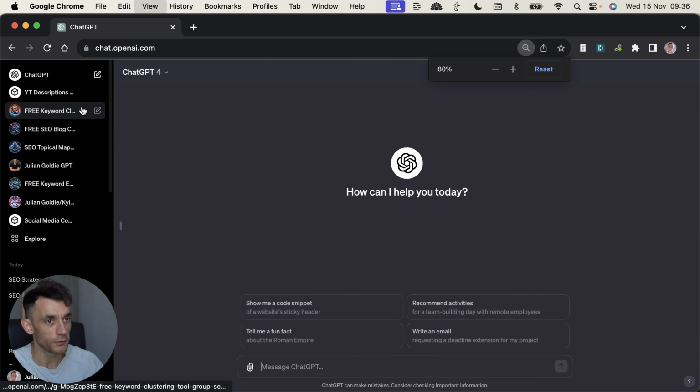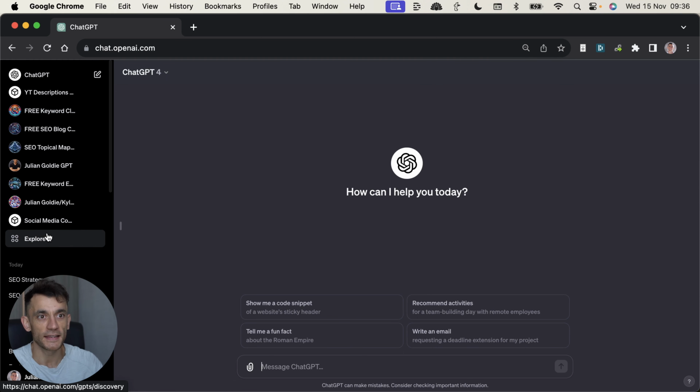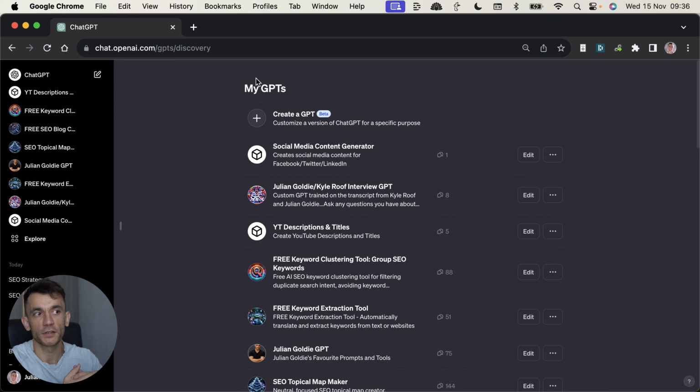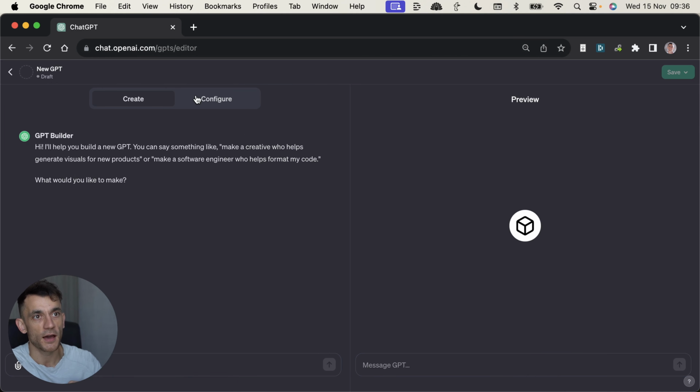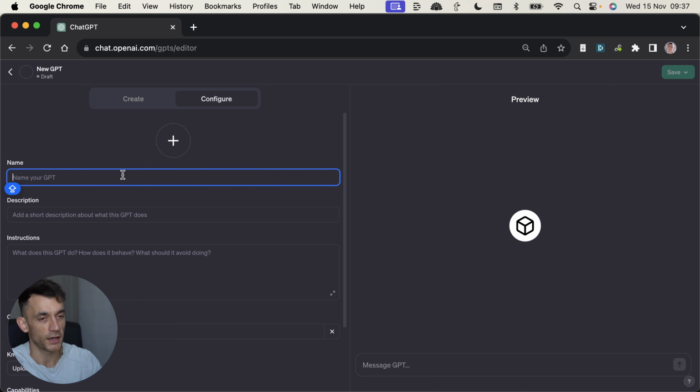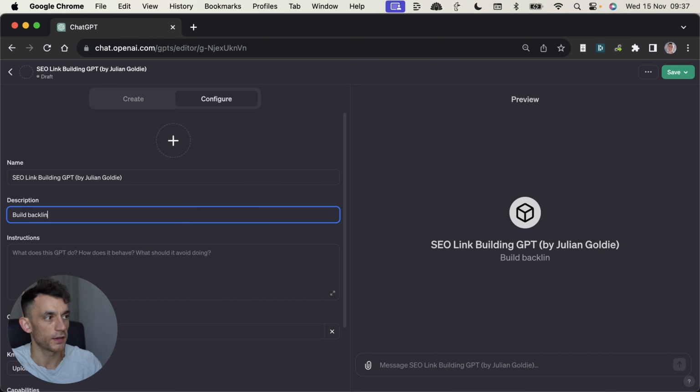And today, what we're going to do is build out a link building AI SEO tool so that you can automate a lot of your link building processes. And basically, the way that we're going to do this is we'll go on to ChatGPT, explore, create a GPT, and we're going to start setting this bad boy up. Now, this is an experiment. Could go terribly wrong. Might not work. Let's see what happens. But we're going to give it a whirl now, and we're going to call this Link Building GPT, and we're just going to start setting this up.